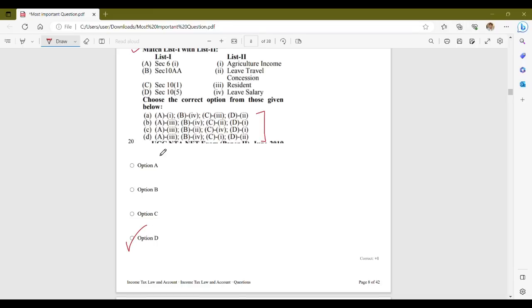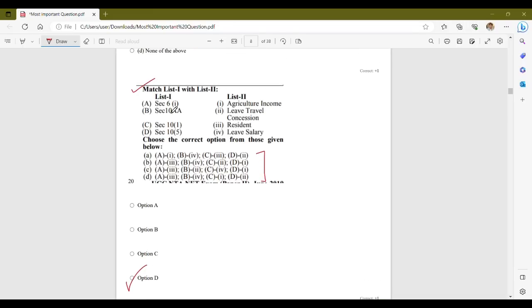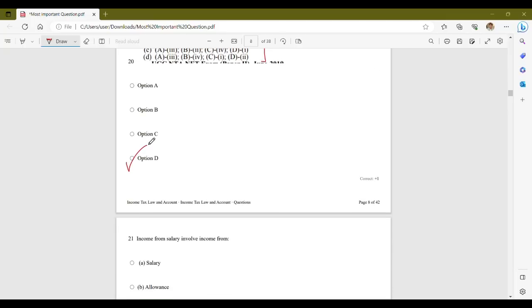That means section 6 clause 1 is related to resident and section 10 AA relates to leave salary. Section 10 subsection 1 is related to agricultural income and section 10 subsection 5 relates to leave travel concession. So the correct answer is option D.